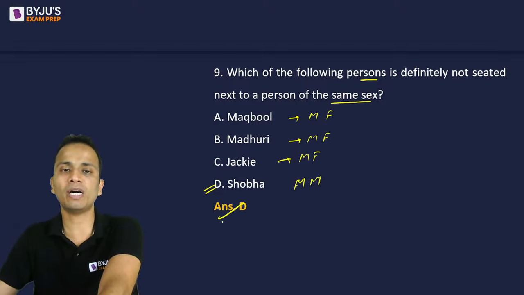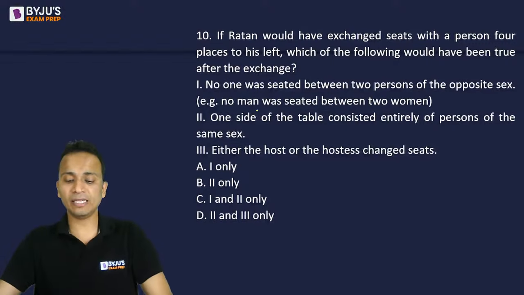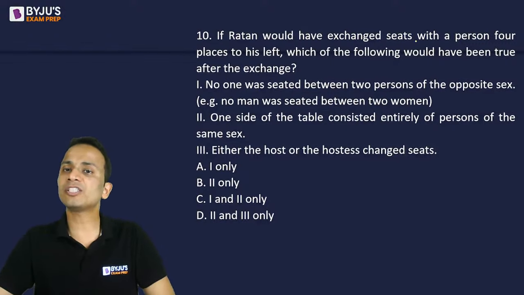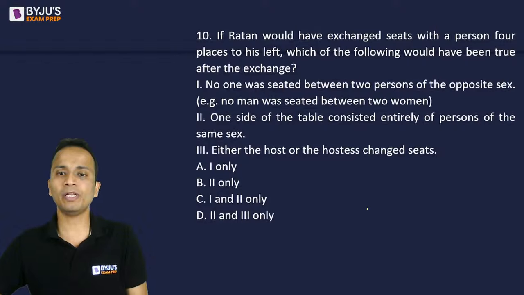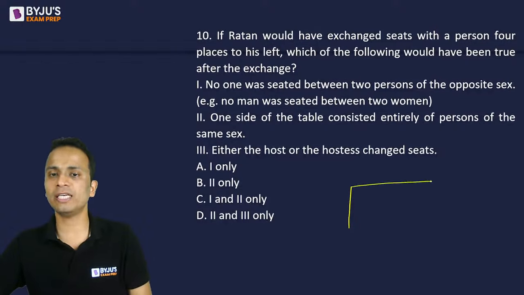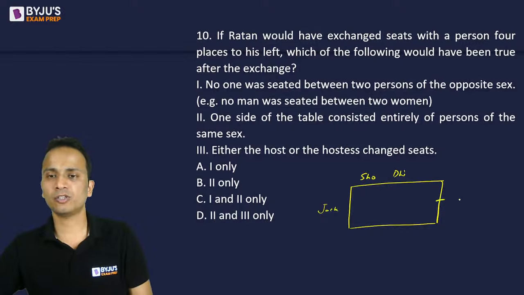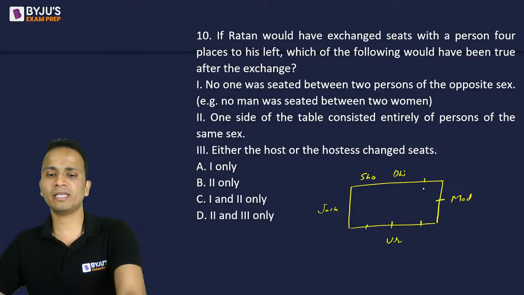Last question of this set. My God, a slightly bigger one. If Ratan would have exchanged seats with a person 4 places to his left. So I'll draw the entire arrangement once again. So Jackie, Shobha, Dhiru, this was Madhuri, Urmila. This is what I remember. Then I'll go back. This was Maqbool. Okay.